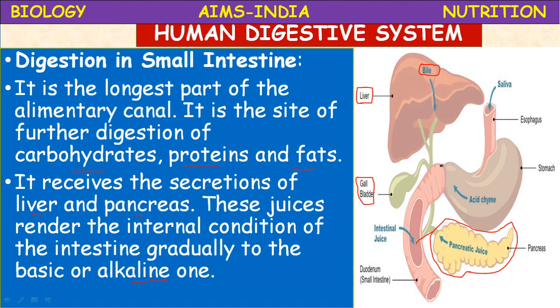Then after digestion, here the pyloric sphincter is present, which allows a small amount of food to pass, and the maximum part of digestion takes place in the duodenum, or the digestion is completed maximum in the duodenum part, then in the ileum total digestion completes. Okay, let us proceed.